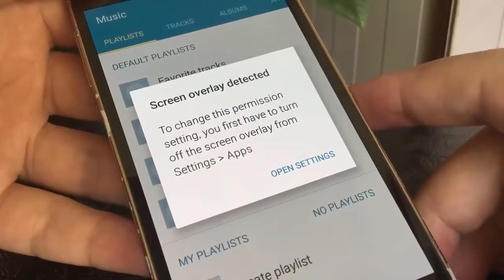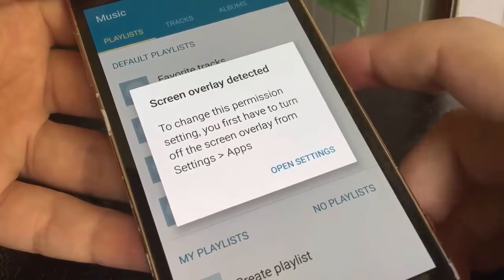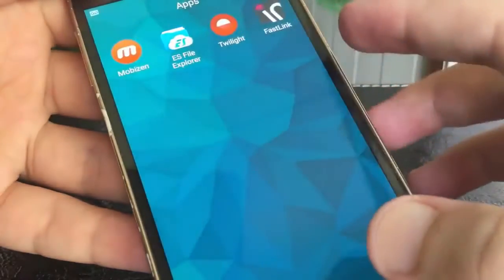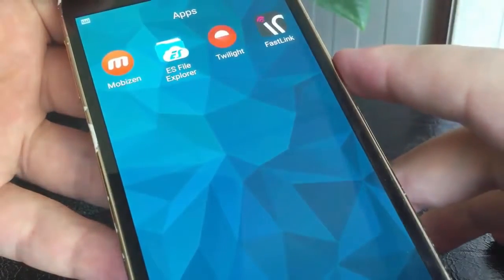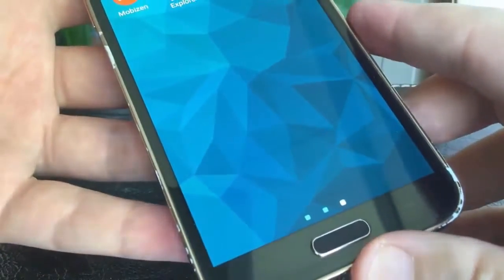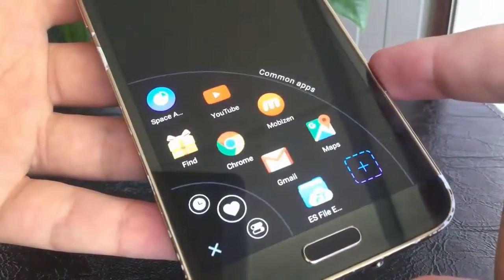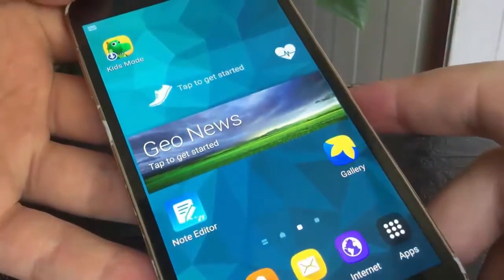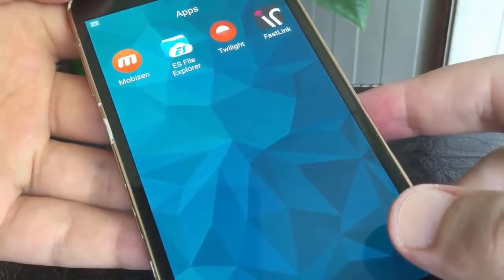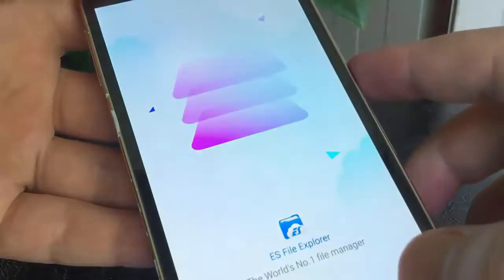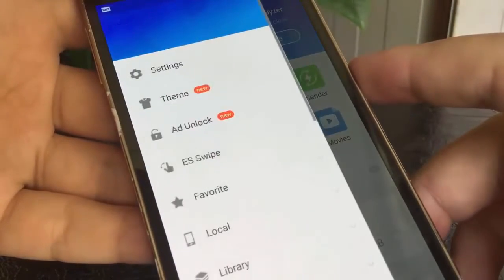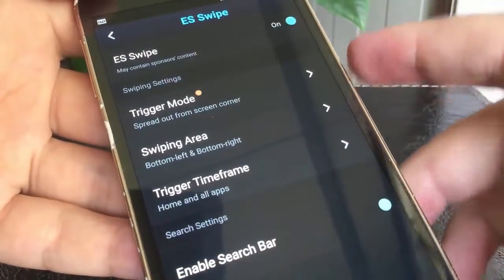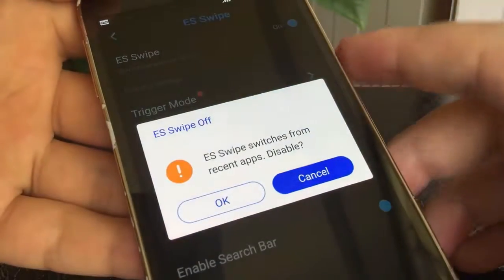As you can see, another screen overlay detected. But this time, there is nothing on the screen. Fortunately, I already know it's ES File Explorer that caused screen overlay. And that's because there is a hidden floating button for that app at the bottom left corner. So, open ES File Explorer. Tap on the Menu button. The ES Swipe feature is the cause for drawing over screen. It's on, so disable it.